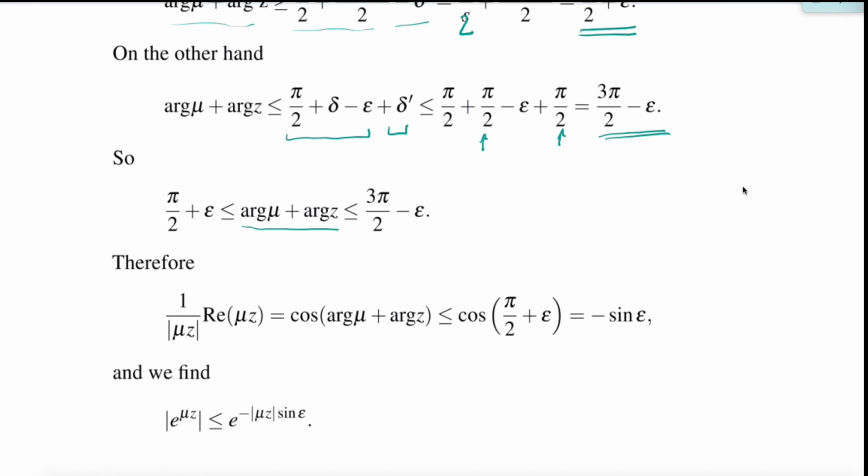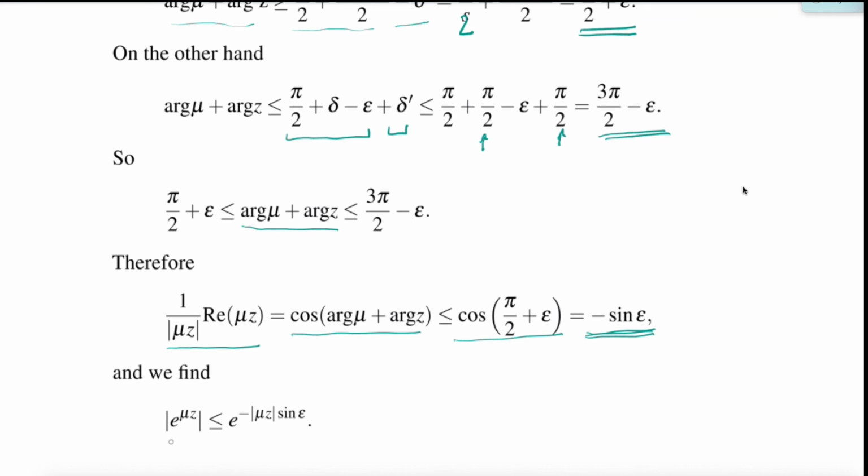This means that the cosine of this, which is the same as the real part of mu z over the absolute value of mu z, is bounded by the cosine of pi half plus epsilon. In this interval the cosine is decreasing, so we take the largest value there. But this is minus sine of epsilon. So minus sine epsilon is an upper bound for the real part of mu z divided by the absolute value of mu z.